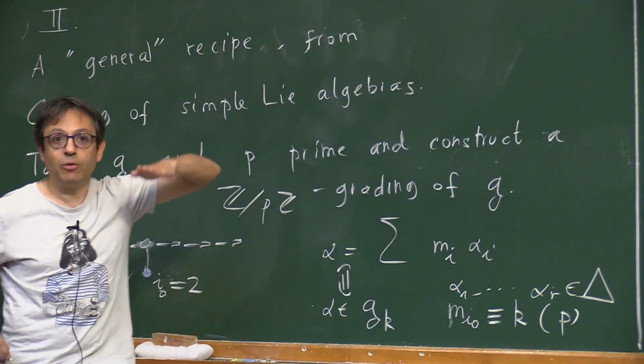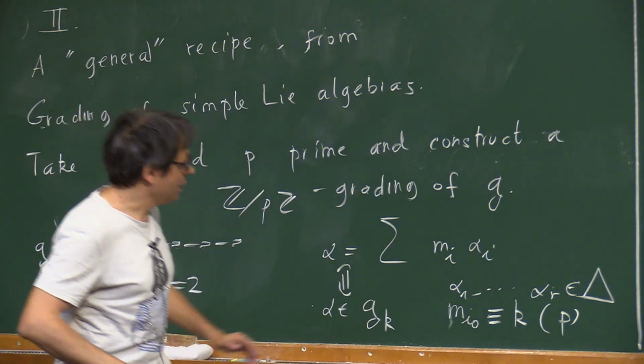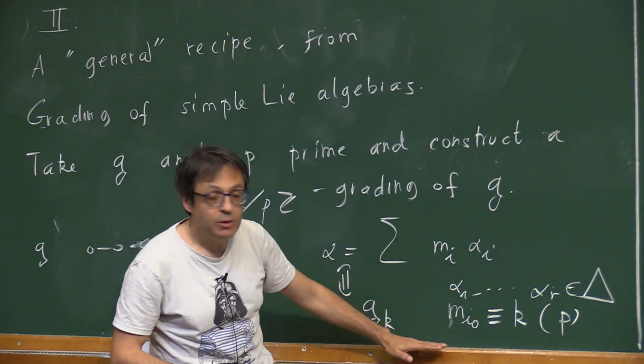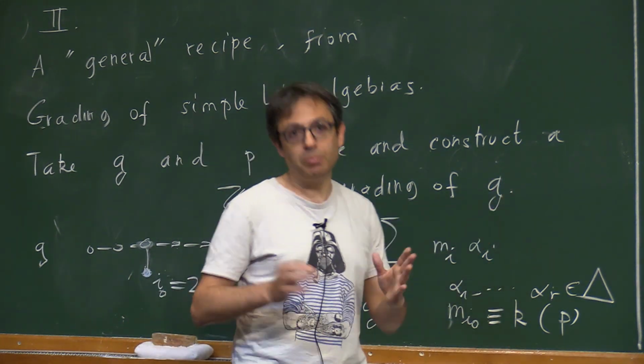So you have a cyclic grading, and the k part is the set of roots whose coefficient with respect to the root you chose is congruent to k mod p.